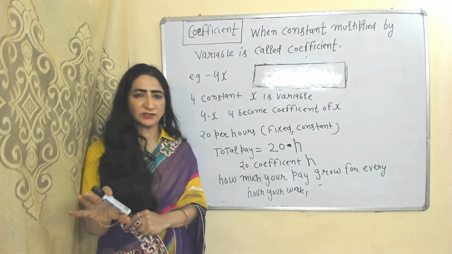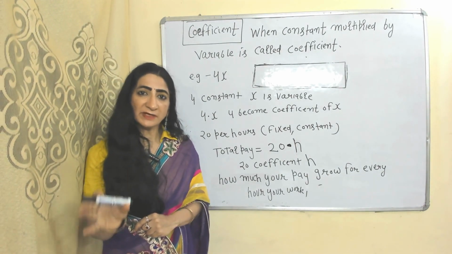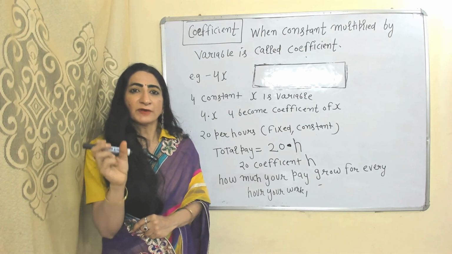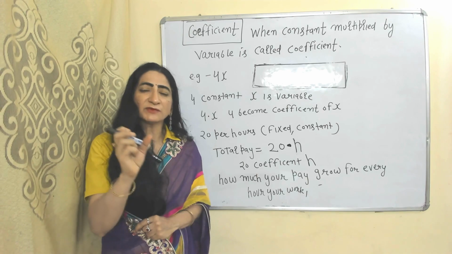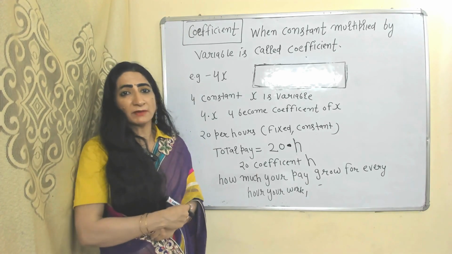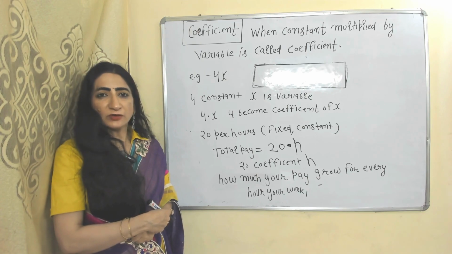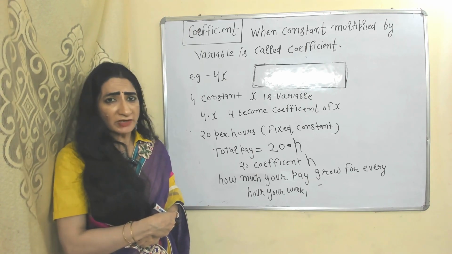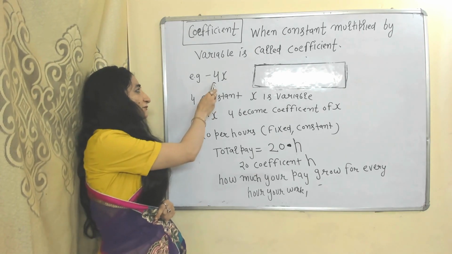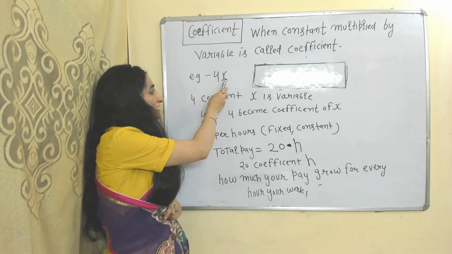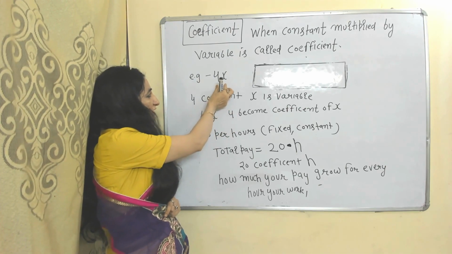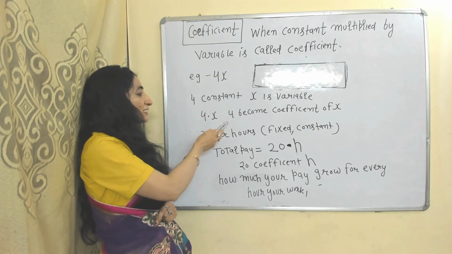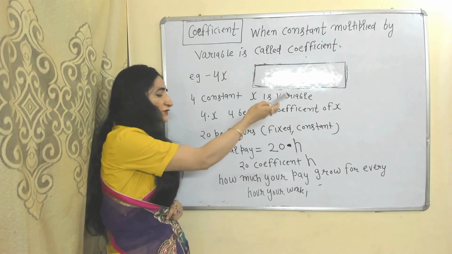We have already discussed variables. Variables can change but a constant cannot change. When you multiply a constant with a variable, it becomes a coefficient. For example, here 4 is a constant and x is a variable. When these both are together, that means when you multiply 4 with x, then this 4 becomes the coefficient of x.